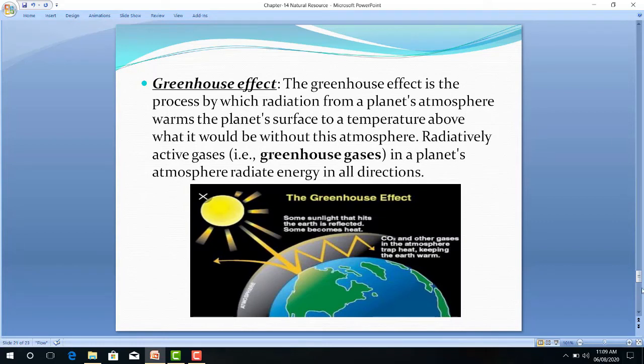Now if global warming takes place, we will see the drawback afterward: sea level increases, because glaciers as well as mountain region ice get converted into water, and sea level increases because of the increased amount of carbon dioxide. As we have discussed, the greenhouse effect is a process in which radiation from the planet's atmosphere warms the planet surface.